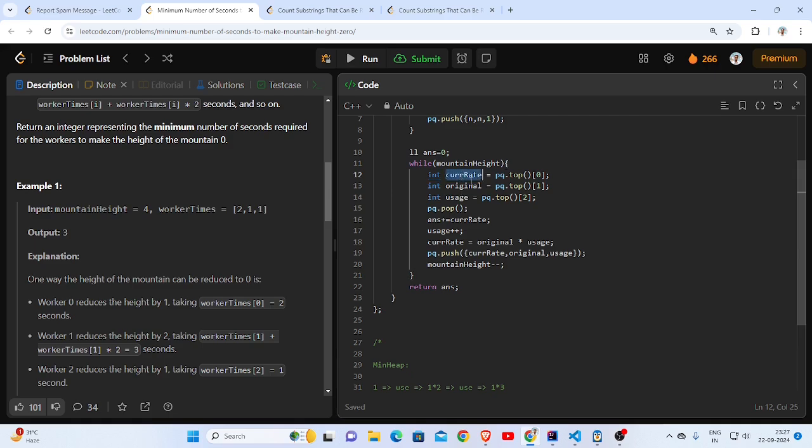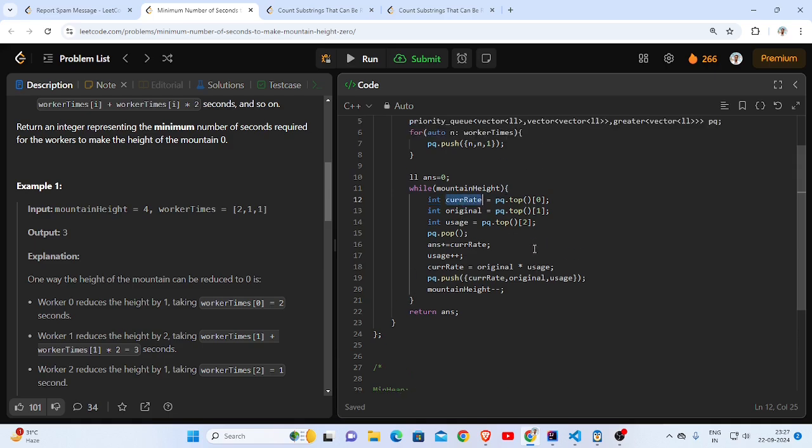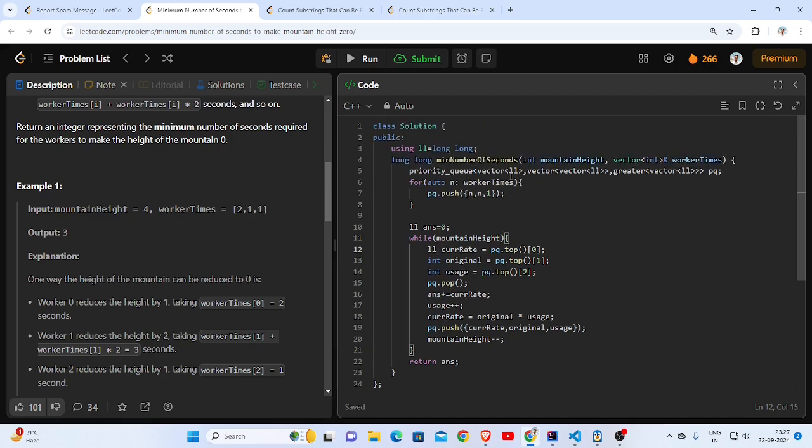And by the way, current rate will be a large value, so it will be long, and I think all the values will be long, so this is fine. This won't be long, in the sense that these are original and usage, but this one needs to be taken care of.